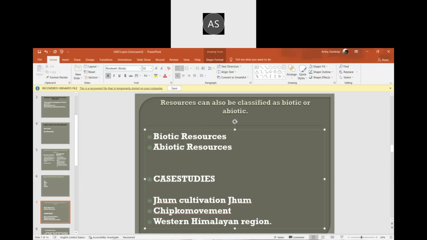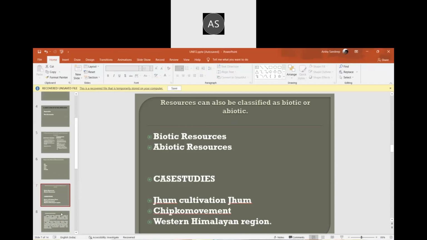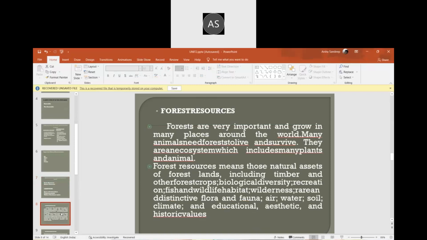The Western Himalayan region is also a production area for food, with greenery and snow as well. There are four or five tributaries of the Indus River. The Indus River and Punjab come under the Western Himalayan region, so there is also cultivation land. These are the things. Next comes forest resources, another important thing.